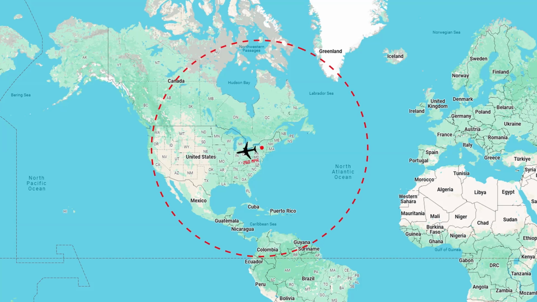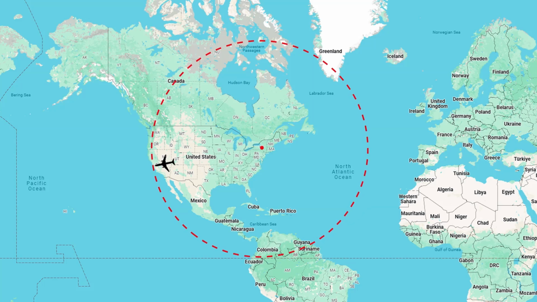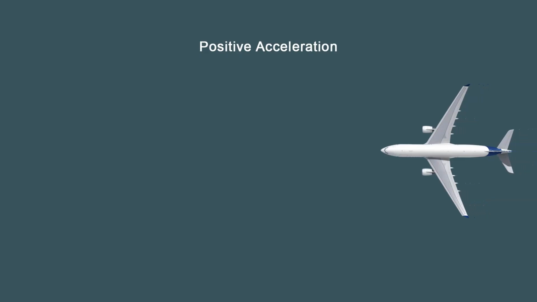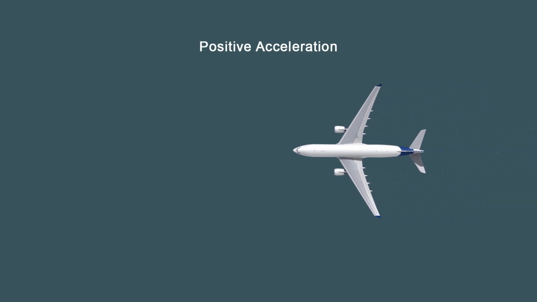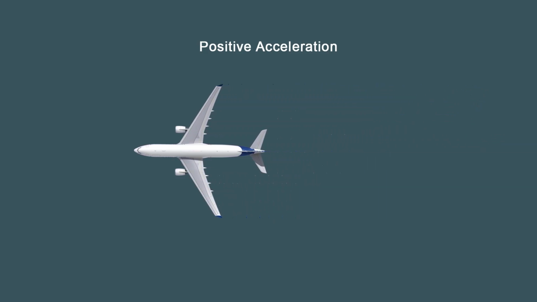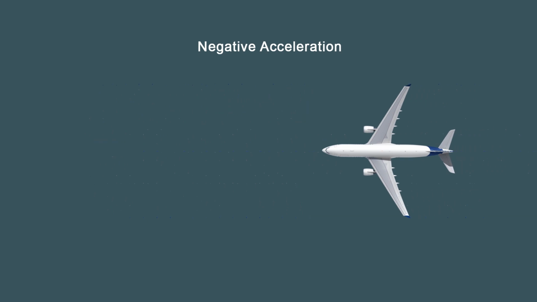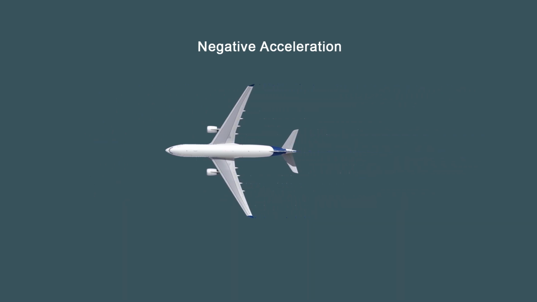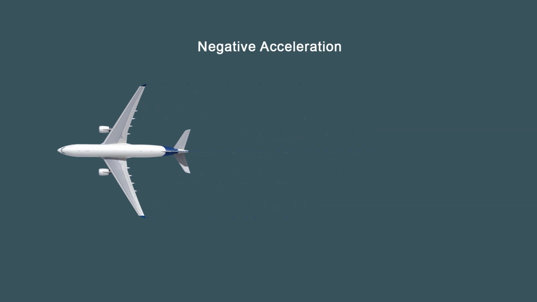If this same aircraft flew at a velocity of 260 miles per hour in a southwestward direction, it would arrive in Los Angeles in about 10 hours. Only the rate of motion is indicated in the first example and denotes the speed of the aircraft. In the last example, the particular direction is included with the rate of motion, thus denoting the velocity of the aircraft. Acceleration is defined as the rate of change of velocity. An aircraft increasing in velocity is an example of positive acceleration, while another aircraft reducing its velocity is an example of negative acceleration or deceleration.